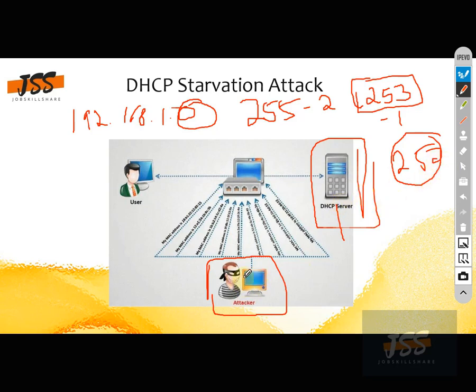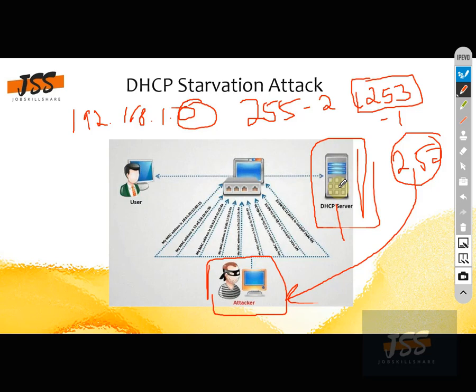So what the attacker will do is consume all 252 hosts, meaning he will launch a kind of attack that will consume all 252 IPs. So the DHCP server will have nothing to hand over then, because it has allocated all IPs.